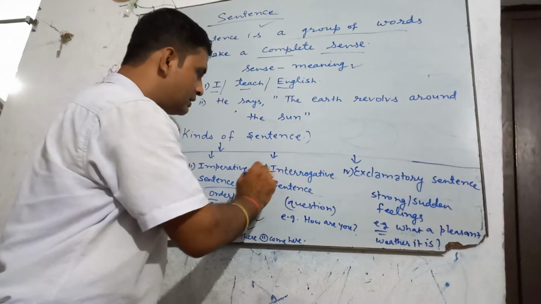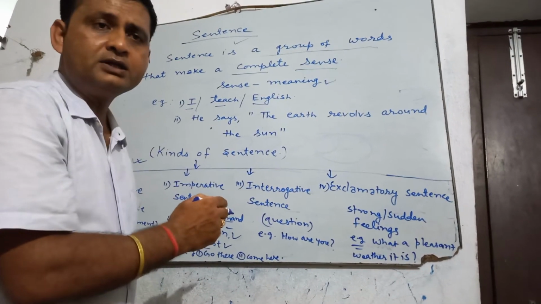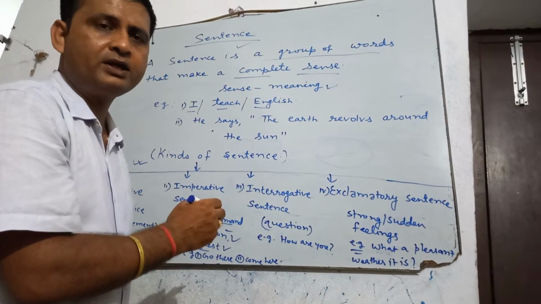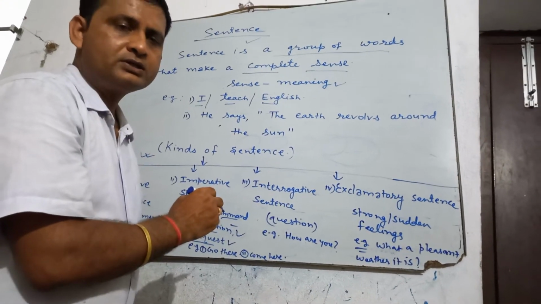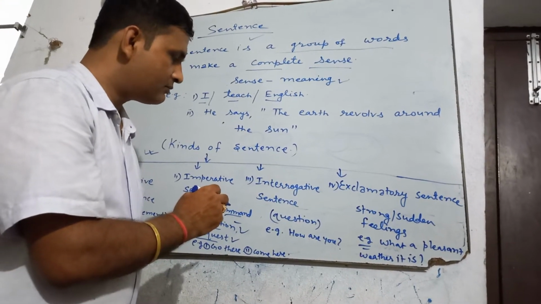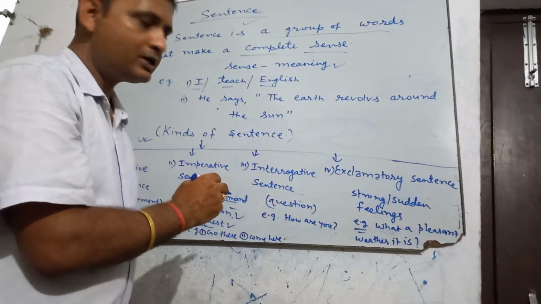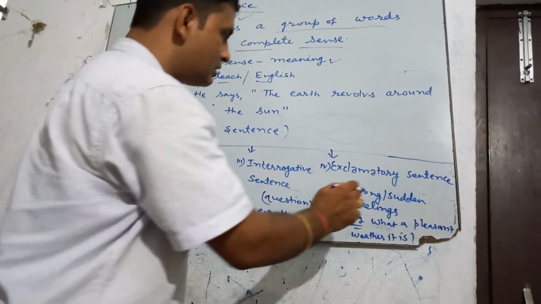Now third kind of sentence is interrogative sentence. In interrogative sentence, we can ask any question or we can frame any question. Like we can use WH words in the beginning of the sentence and we can create an interrogative sentence like how are you, where do you live, which is your favorite subject, etc.